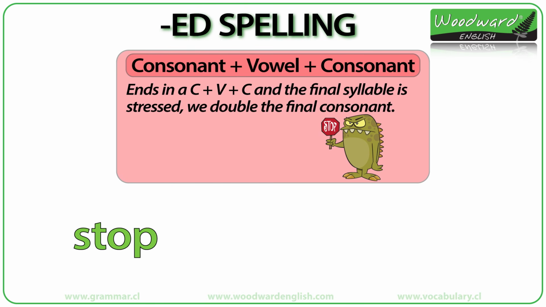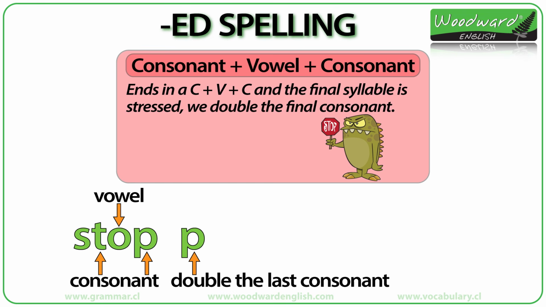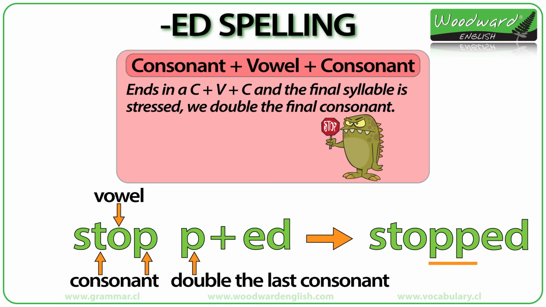Stop ends in a consonant, T, a vowel, O, and a consonant, P. What do we do? We double the final consonant P, which now gives us two P's. Then we add the ED. So now stop becomes stopped, with two P's in the middle.